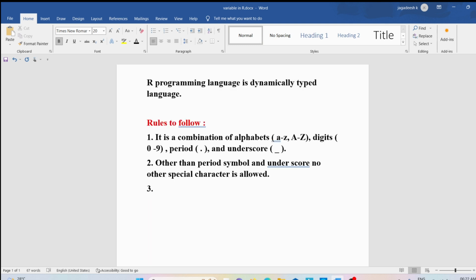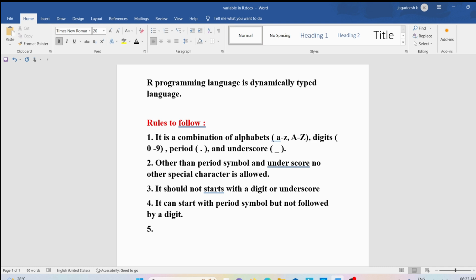Any variable should not start with a digit or underscore. You cannot start any variable name with a digit, from 0 to 9, any digit, and underscore. However, it can start with the period symbol or the dot symbol. After the dot symbol, it cannot be a number. So it can start with a period symbol but not followed by any digit, and it is case sensitive.